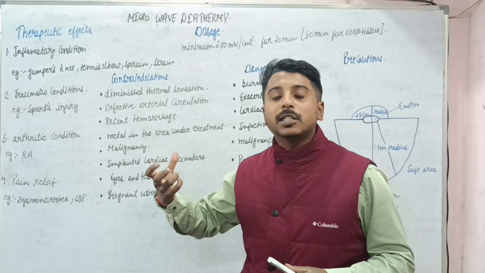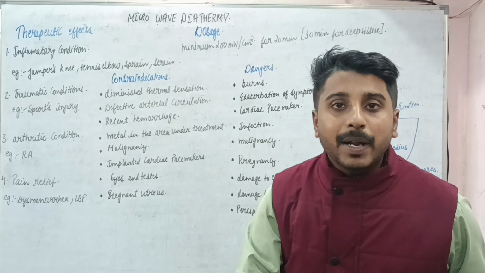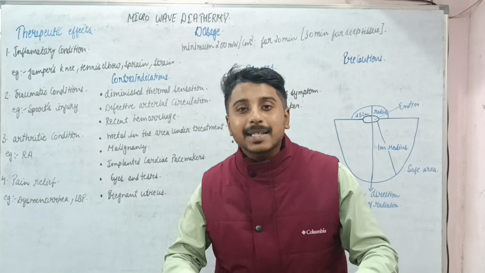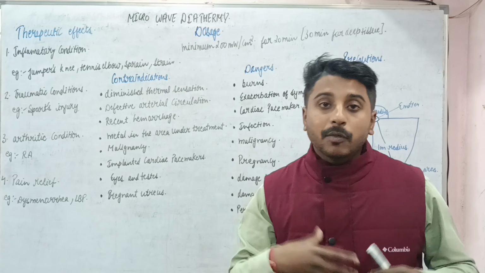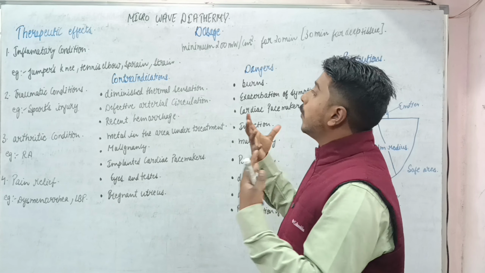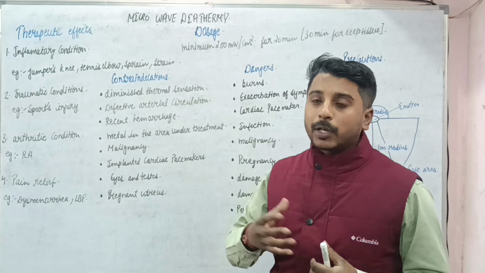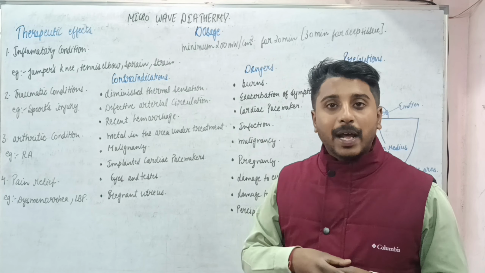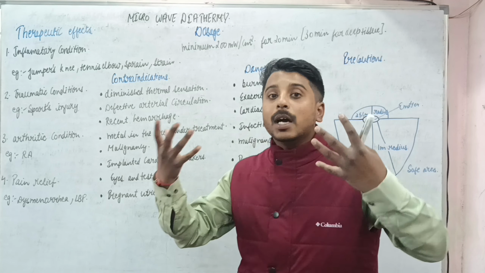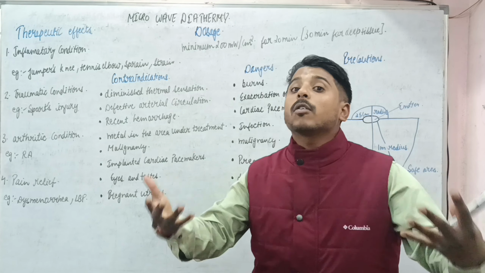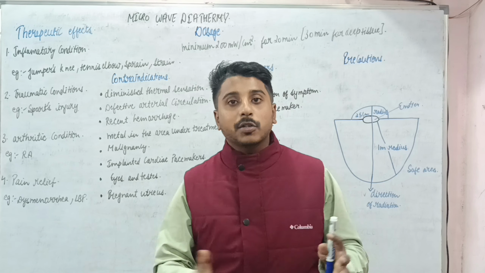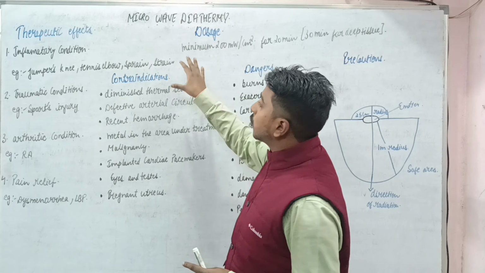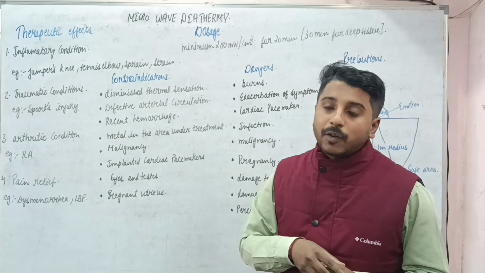In acute inflammatory conditions we use pulse microwave diathermy, where we need less heating effect. In chronic inflammation we use continuous microwave diathermy, which gives a heating effect that causes vasodilatation, increases the blood flow, removes the noxious stimuli, and also helps to reduce the inflammation.